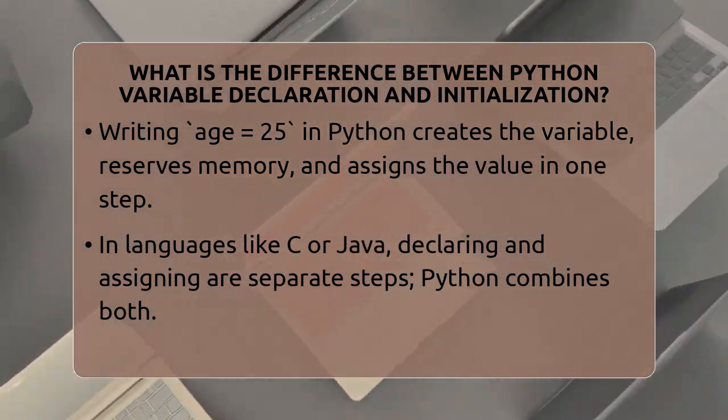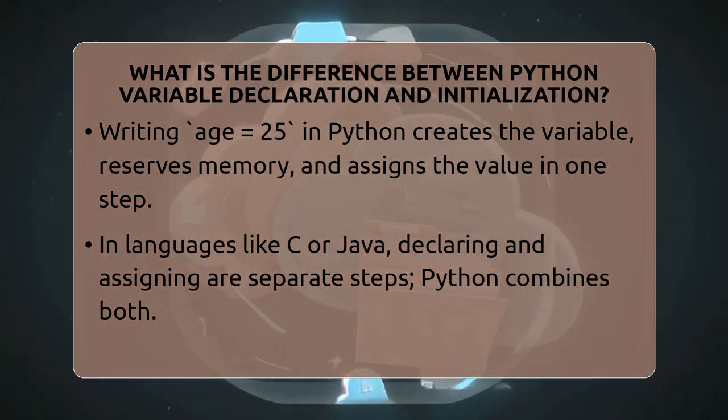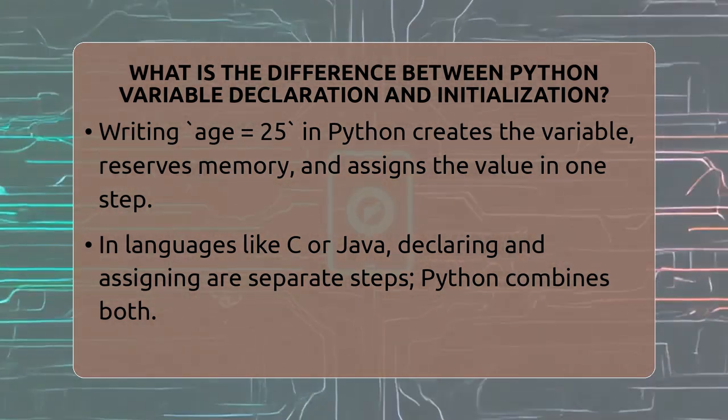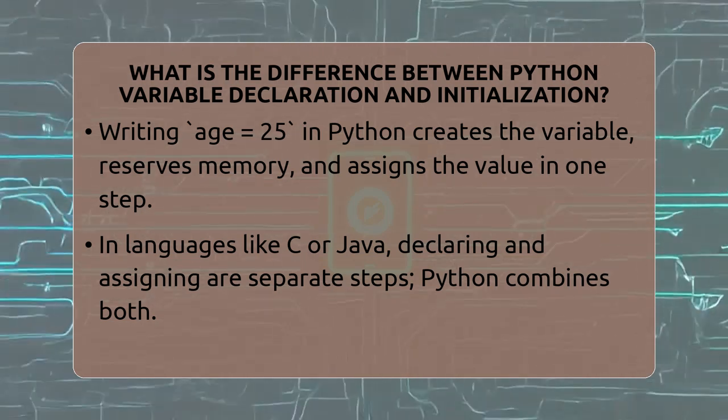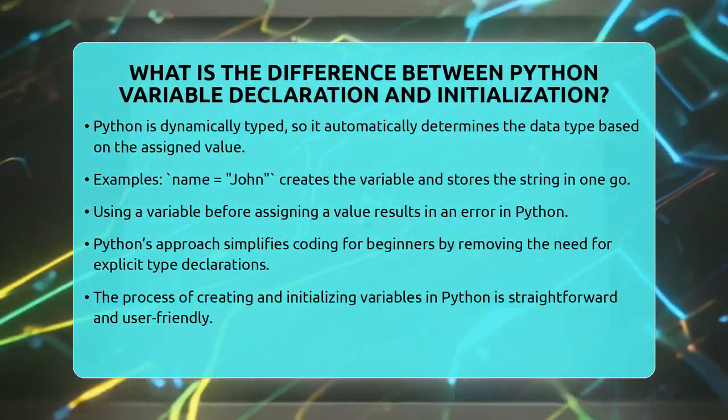It's important to remember that in Python, you cannot use a variable before you assign a value to it. If you try to use age before assigning it, Python will give you an error. That's because the variable doesn't exist in memory until you assign something to it.